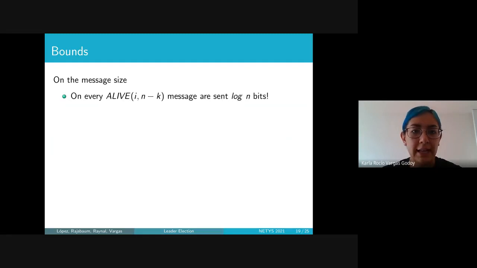Now, we have the following bounds. On the message size, on every alive message we are sending only 2 integers, which are bounded by n, meaning that we can encode the messages with log n bits.